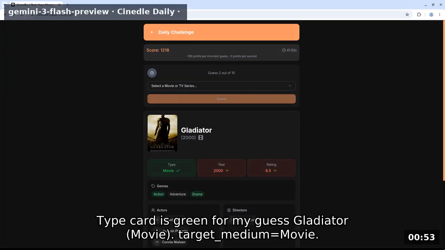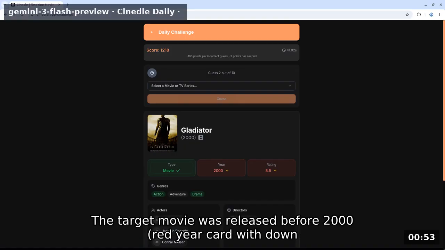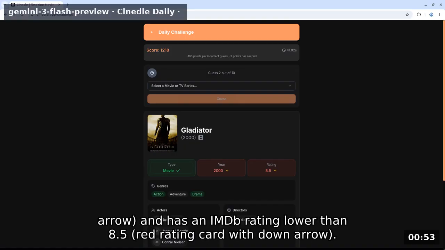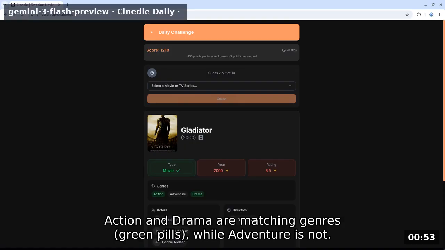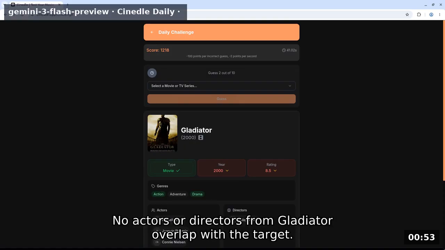Type card is green for my guess Gladiator movie. Target medium equals movie. The target movie was released before 2000. Red year card with down arrow, and has an MBB rating lower than 8.5. Red rating card with down arrow. Action and drama are matching genres. Green pills, while adventure is not. No actors or directors from Gladiator overlap with the target.